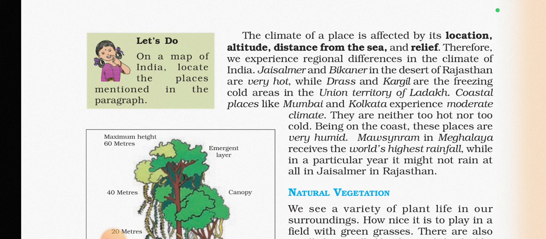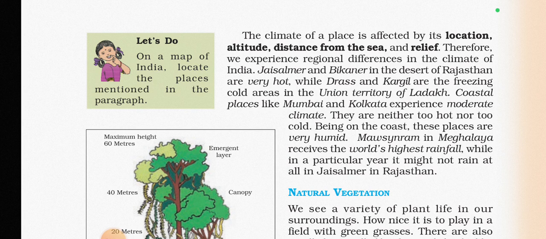Coastal places like Mumbai and Kolkata experience a moderate climate, neither too hot nor too cold. Being on the coast, these places are very humid.